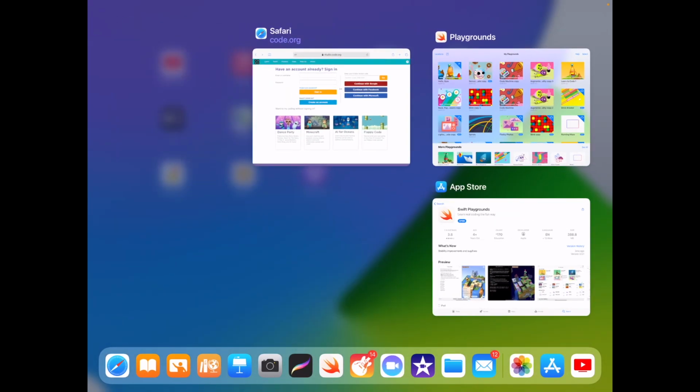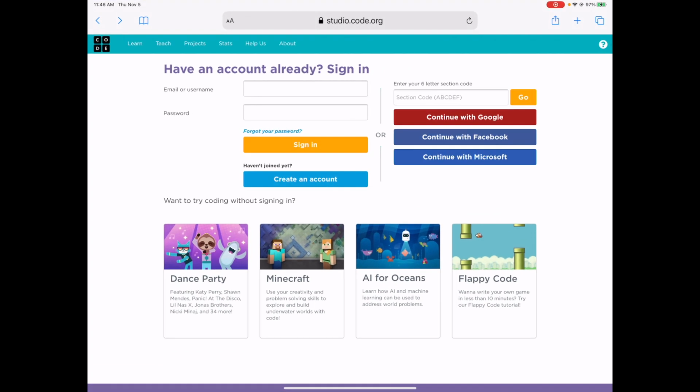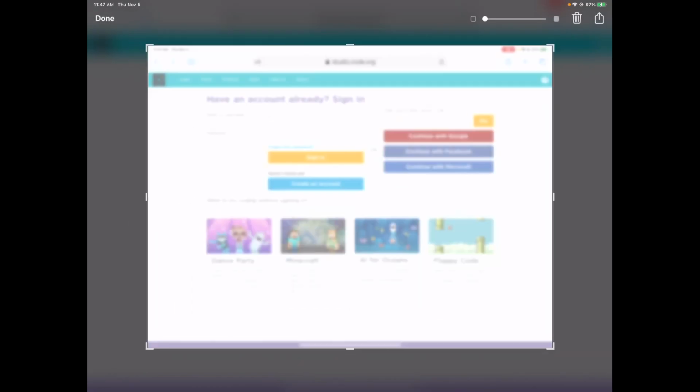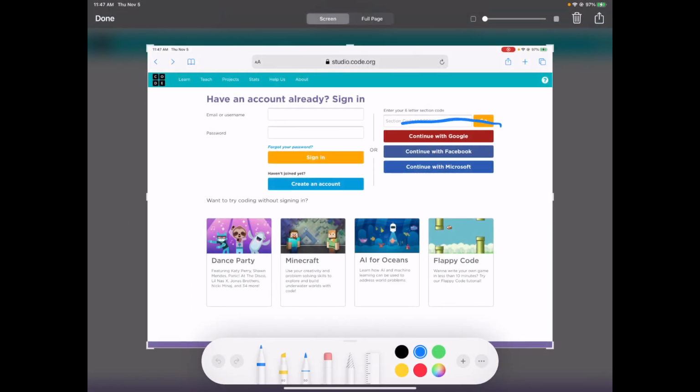Now, if you're someone who is at home and you only have a Chromebook, you're going to use a website called Code.org. So when you get to Code.org, what I'm going to have you do is use this option that says continue with Google, okay, right here, continue with Google. And once you hit that option,